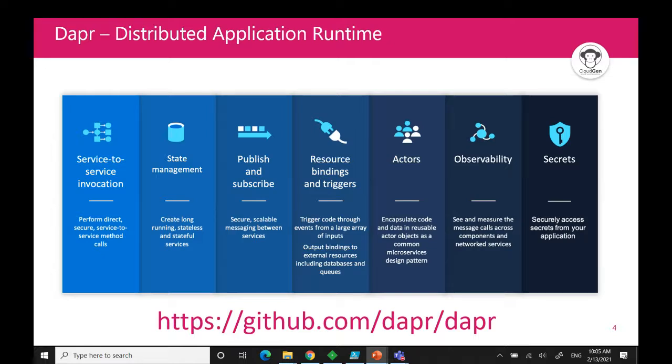And of course, Dapr helps you have better observability. It also helps you deal with secrets, because we know that every application at some point needs sensitive information like credentials. In Azure, you would typically store that in Azure Key Vault, but again, Dapr can abstract this away. So that's Dapr in a nutshell. If you want to know more about Dapr, you can visit their GitHub repo, that's the link here. Well, that's all for the theory, basically.